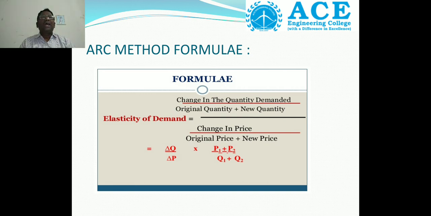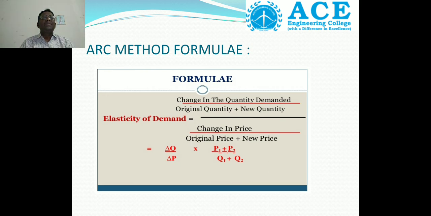We can write it in the form of an equation: delta Q by delta P into (P1 plus P2) by (Q1 plus Q2). What does P1 indicate? The original price and the new price.